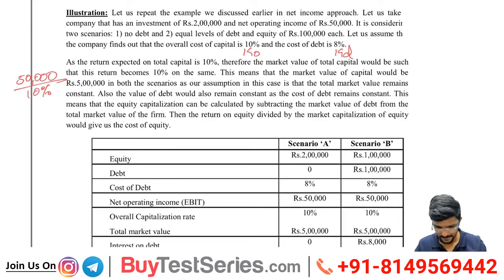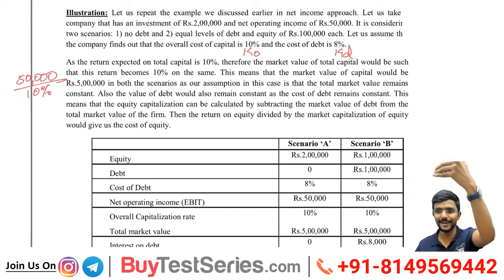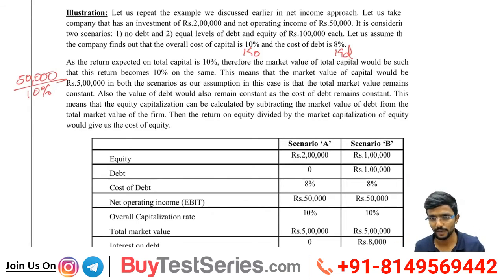This means that the equity capitalization can be calculated by subtracting the market value of debt from the total market value of the firm. Simple, sir. Very logical. Market value of the firm is EBIT divided by overall cost of capital. This is the market value of the company as a whole. Now, cost of debt is same, constant. Now I know what is the interest I am paying. Interest divided by cost of debt, I will get value of debt. Correct now, market value of debt. Last case I did 8,000 divided by 8%. What I got? Market value of debt.